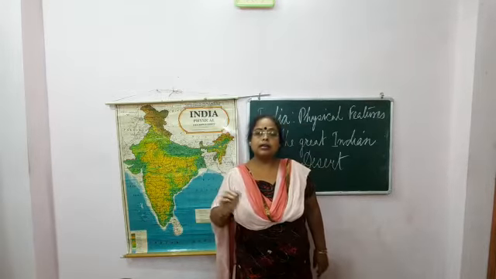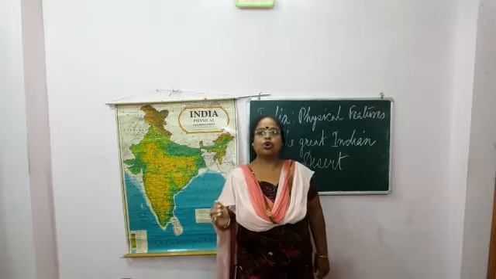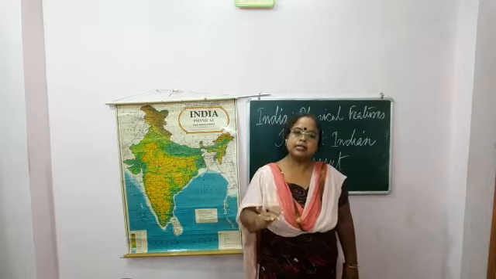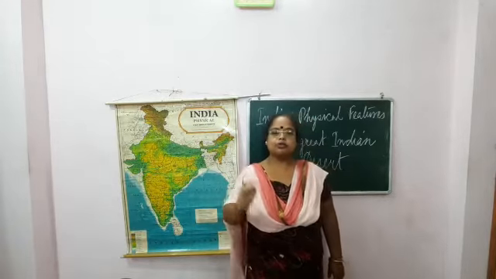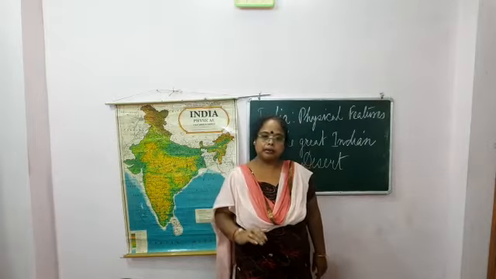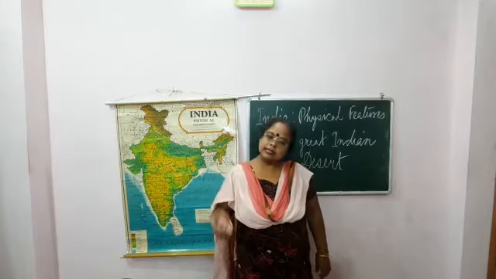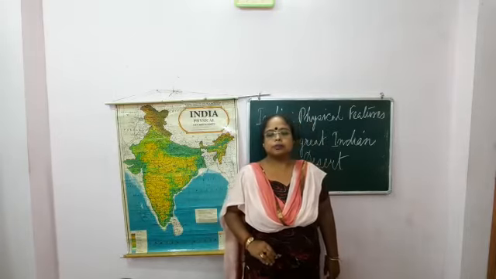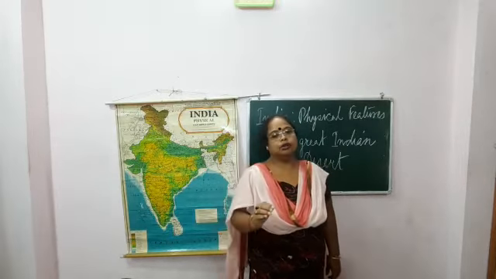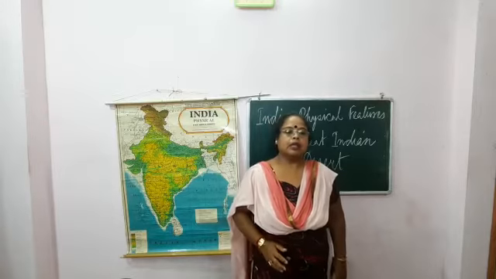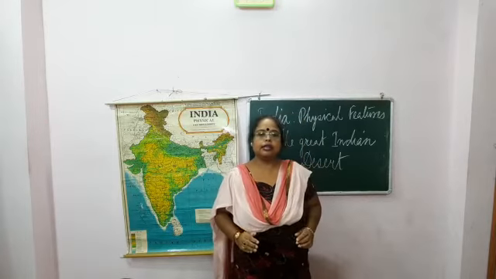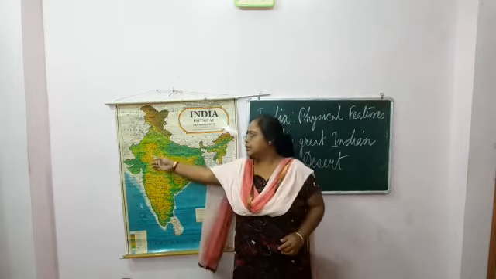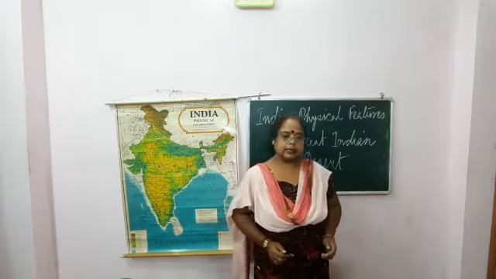The difference, meaning the range of temperature, is too much. The difference between day and night temperature is very large. In the same way, the difference between summer and winter temperature is also huge. So in short, that is the Great Indian Desert, the Thar Desert.